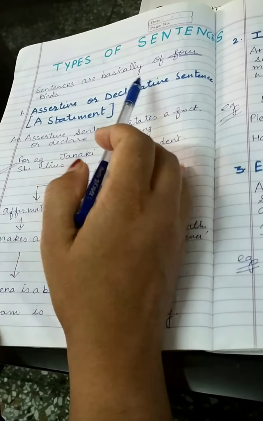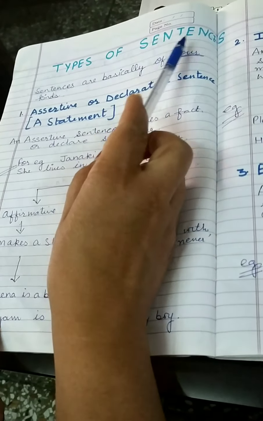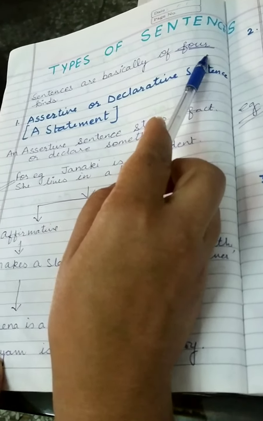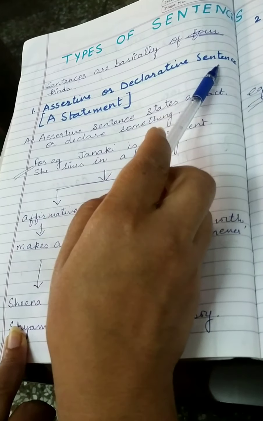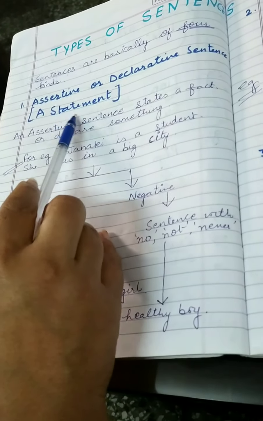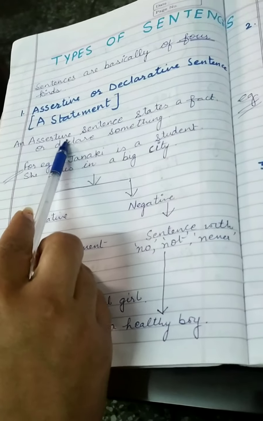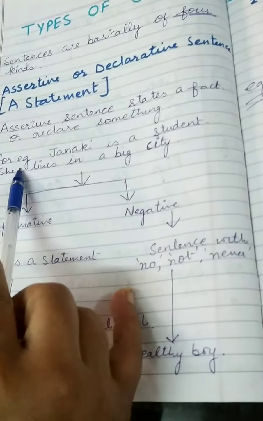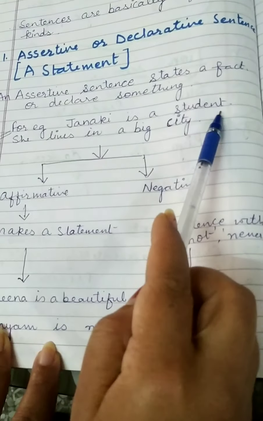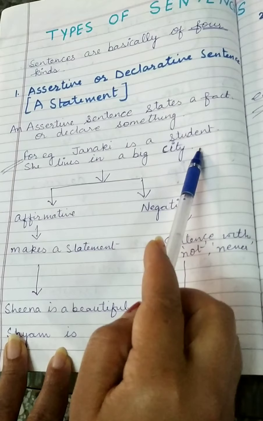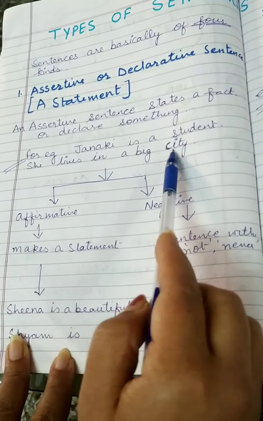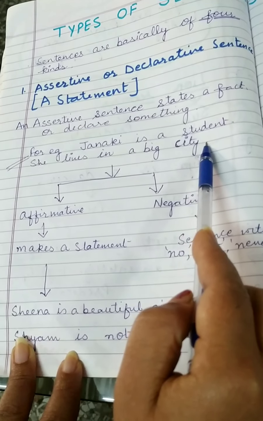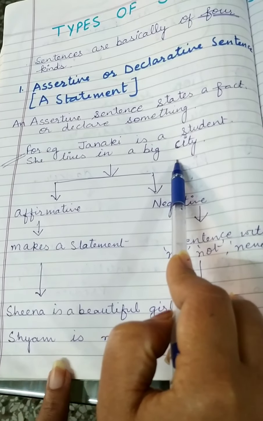Now we come to the other topic, types of sentences. Sentences are basically of 4 types: assertive or declarative sentences. Basically, these are statements. An assertive sentence states a fact or declares something. For example, Janki is a student. She lives in a big city. Here we are getting the information that Janki is a student and she lives in a big city. So it is mentioning a fact.